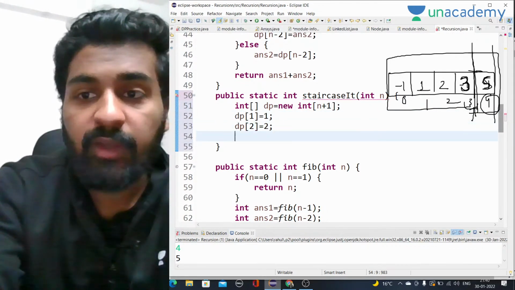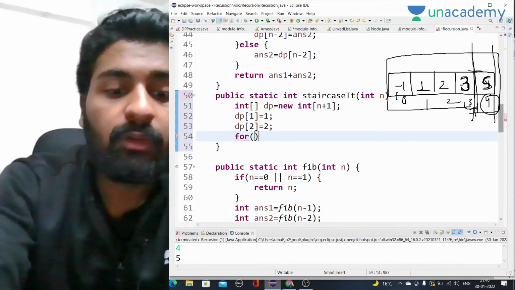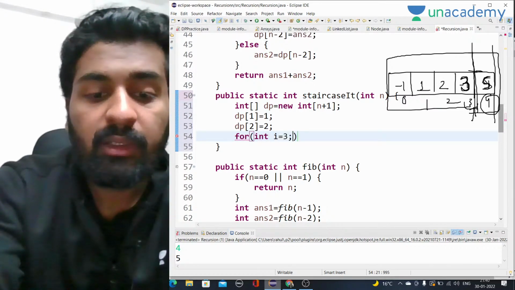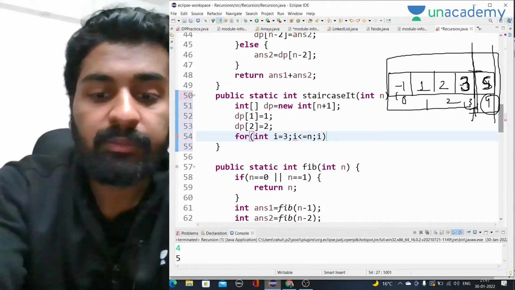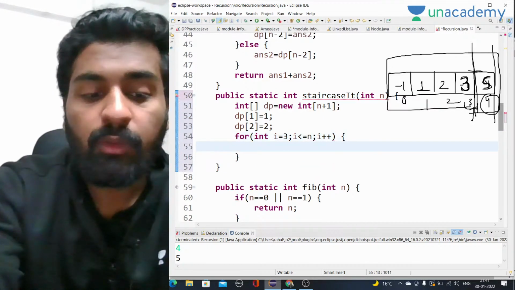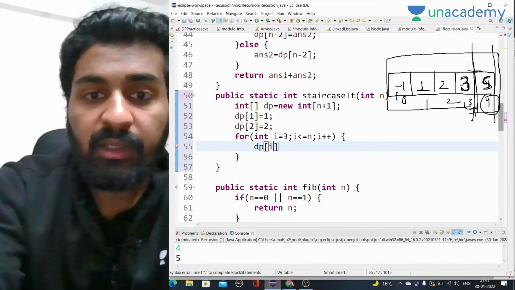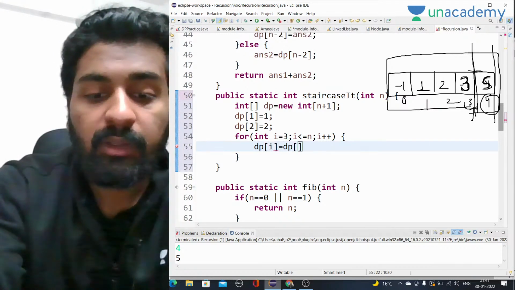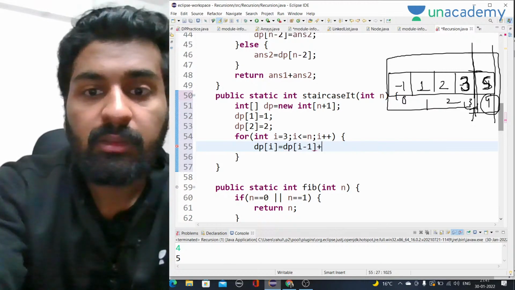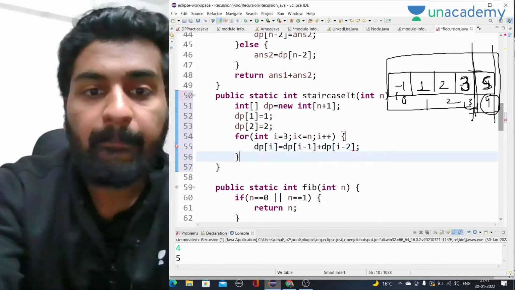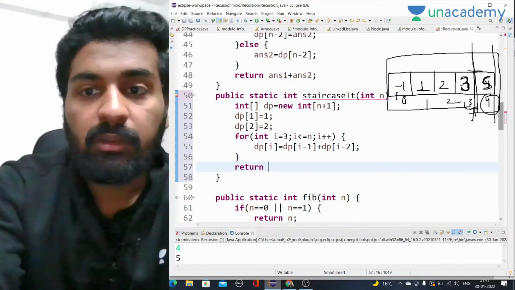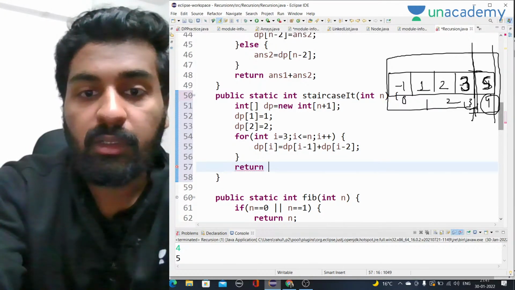Now we have to start from the third value. For int i equal to 3, i less than equal to n, i plus plus, DP of i is equal to DP of i minus 1 plus DP of i minus 2. Return DP of n.